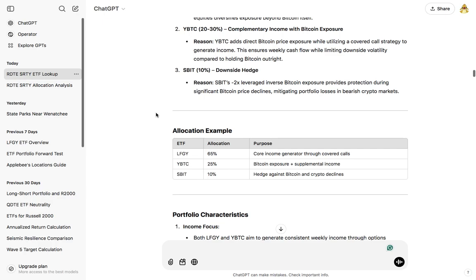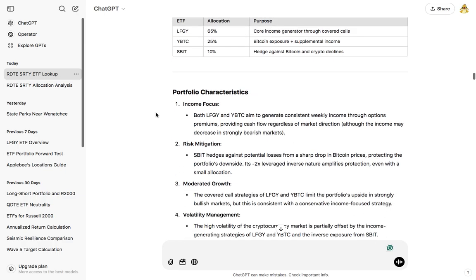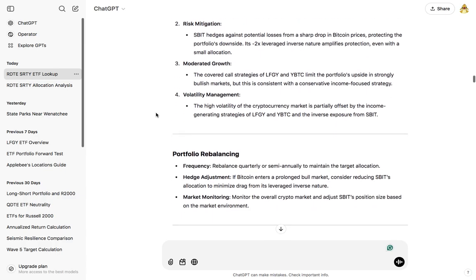YBTC, 20 to 30%. Reason? YBTC adds direct exposure while utilizing the covered call strategy to generate income. This ensures weekly cash flow while limiting downside volatility compared to holding Bitcoin outright. 10% SBIT, downside hedge. Reason, SBIT's negative 2x leveraged inverse Bitcoin exposure provides protection during significant Bitcoin price declines, mitigating portfolio losses in bearish crypto markets. So it said the big benefits. It gave me this wonderful looking table.